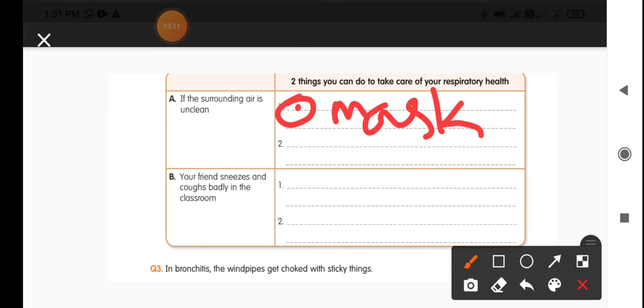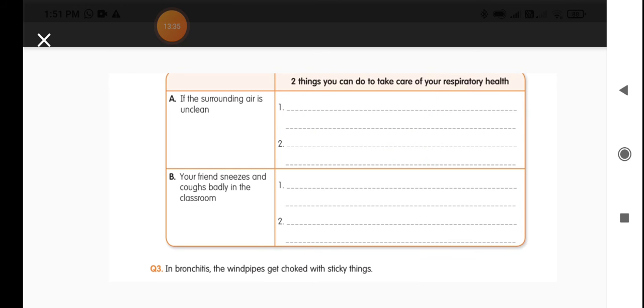So two things. One is you can keep the mask to protect yourself from the unclean air. And the second one is by growing more plants around you. Only the plants can make the air clean. So take care of the plants. These two things will help you to keep your respiratory system healthy.